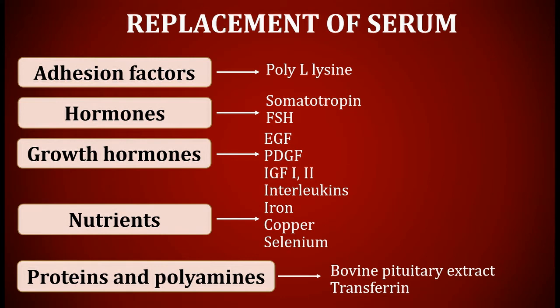Adhesion factors can be replaced by poly-L-lysine, hormones by FSH and somatotropin, growth hormone by endothelial growth factor, PDGF, platelet derived growth factors, IGF 1 and 2, insulin growth factors. Last, interleukins. Nutrients can be replaced by iron, copper, selenium. Proteins and polyamines can be replaced by bovine pituitary extract or transferrin.